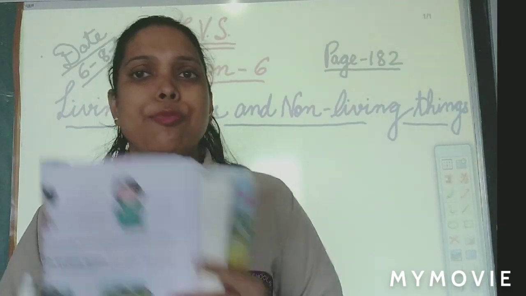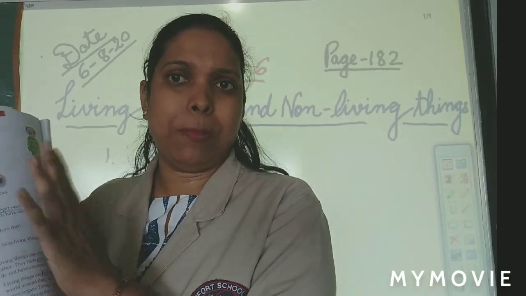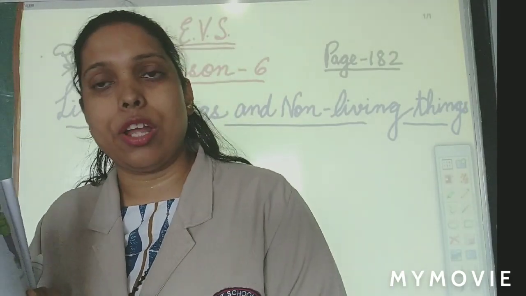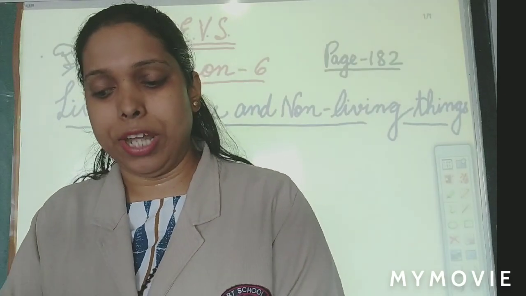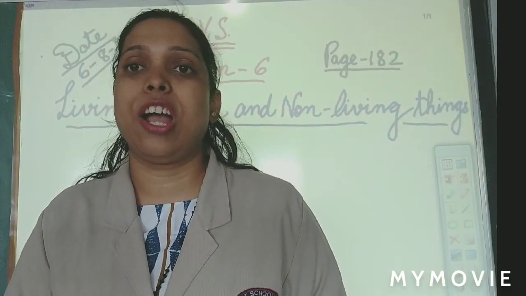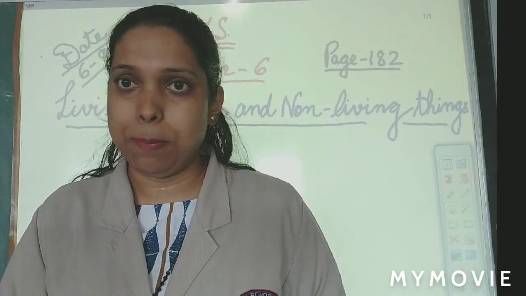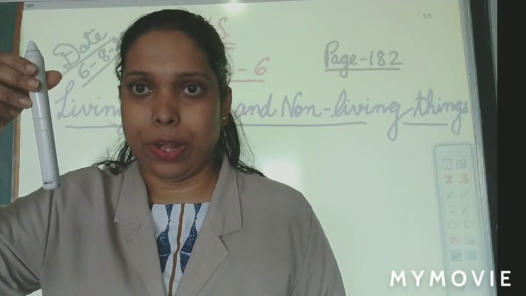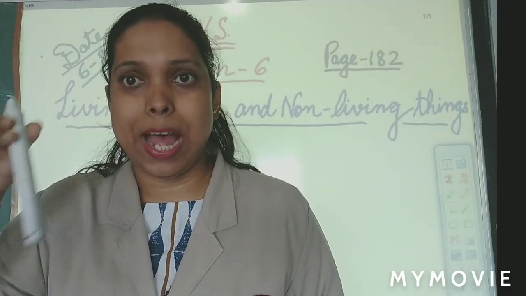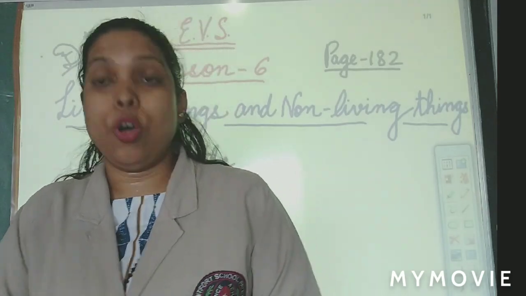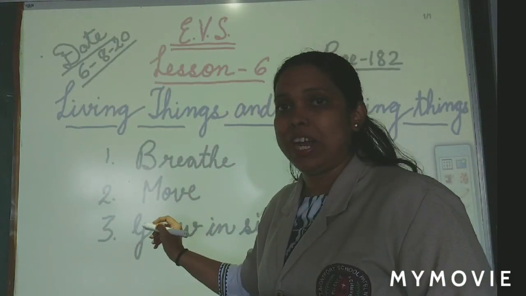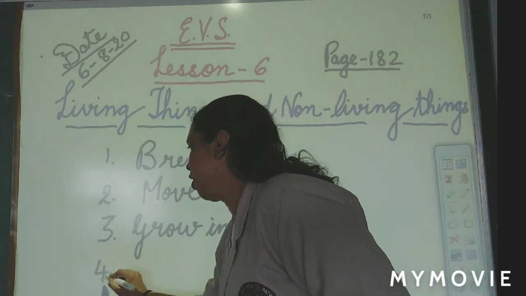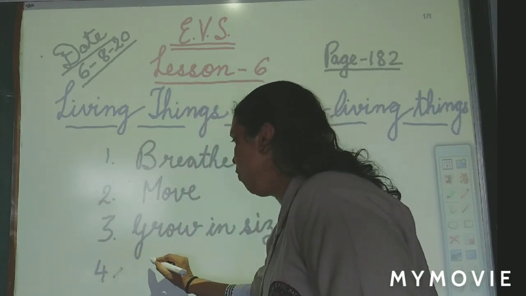Okay. Can this book produce a baby? Can we have a baby of this book? No. Why? Because it is a non-living thing. So it's written non-living things do not produce their younger ones. They cannot produce babies. They cannot have their younger ones. इसका छोटा भाई या बहन नहीं हो सकता है. Okay. This line means that. Now next. So the fourth point today, what we are learning? Living things produce younger ones. What do they produce? They produce younger ones.